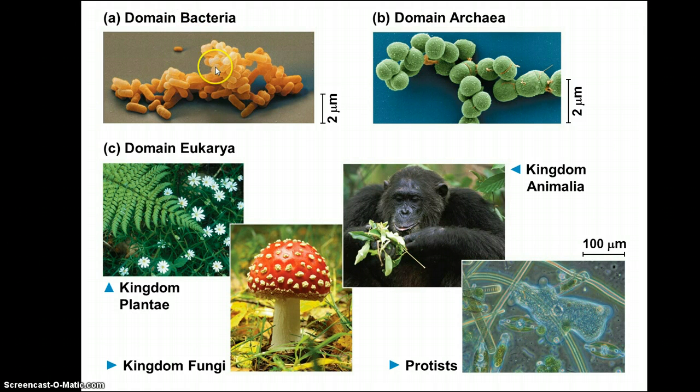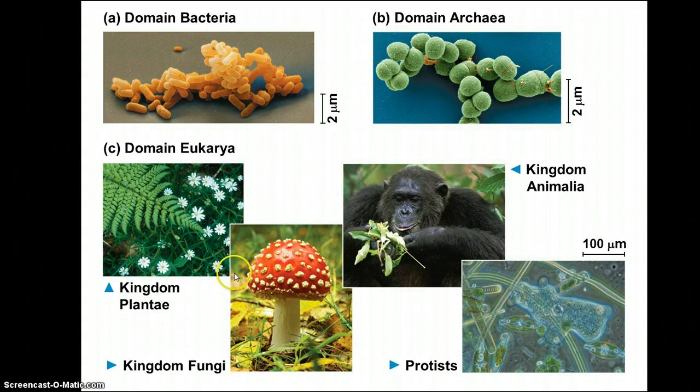These 2 domains are the most primitive, the oldest, and there's a reason for that. They can change, they can mutate like crazy, and they're really good at evolving, so that's why they're still around. Then we move down to domain eukarya. We have our plants, our fungi, animals, and protists. Protists are typically single-celled, hence why they were not lumped in the multicellular category.